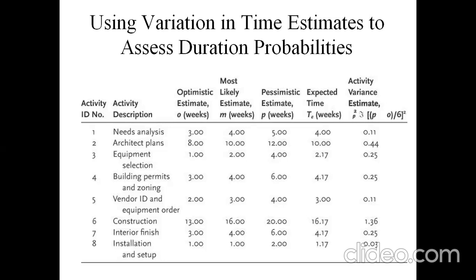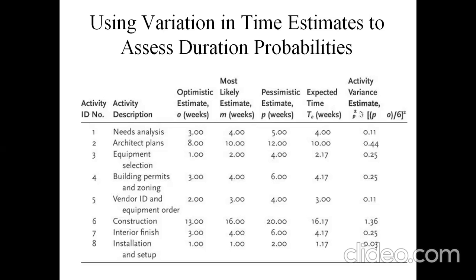If the expected time to complete this activity is 4 weeks, but there is any delay in the project duration, the variance estimate of 0.11 weeks can be considered.